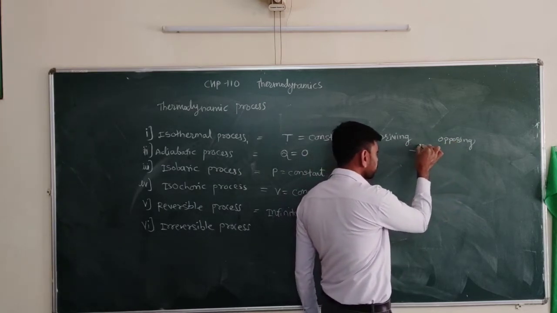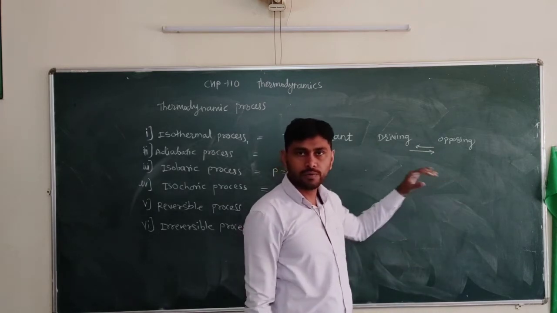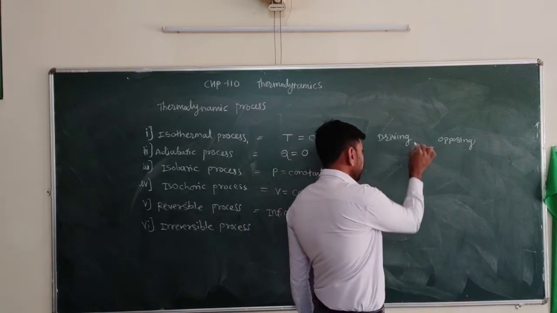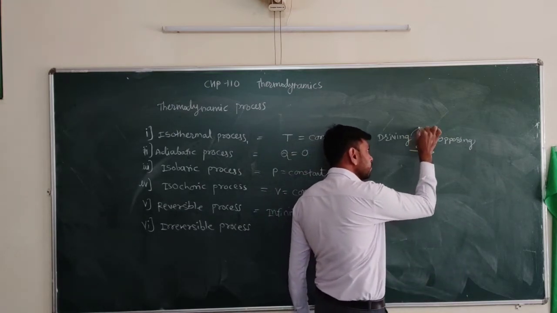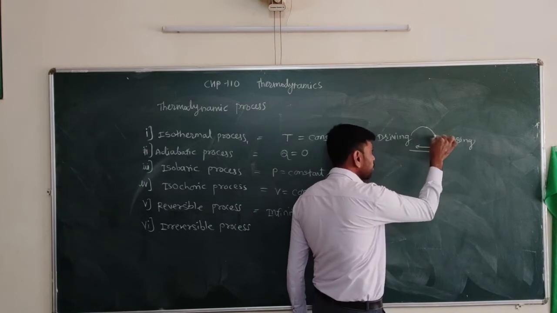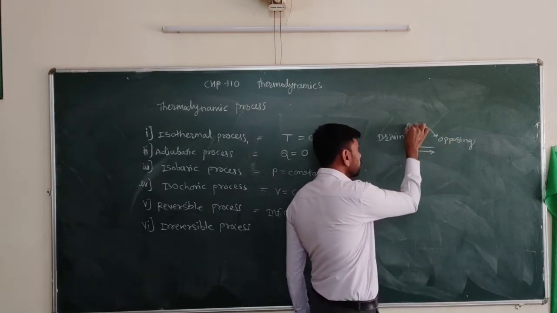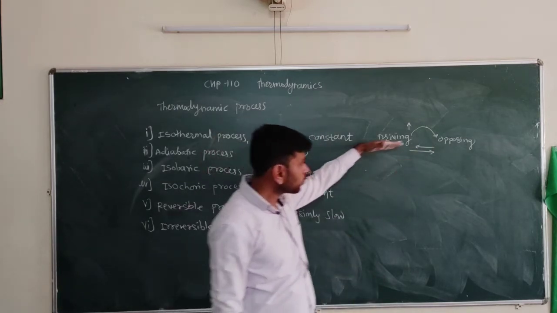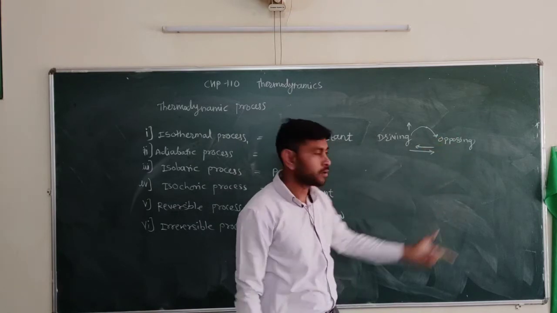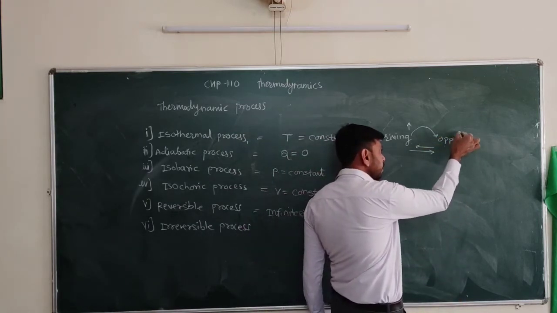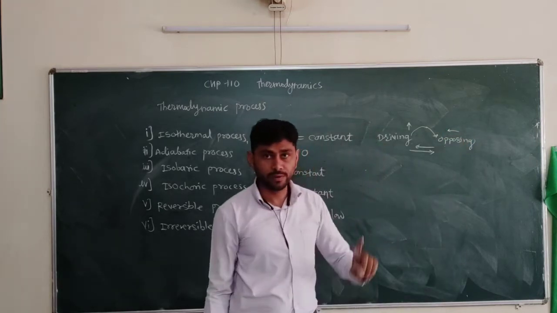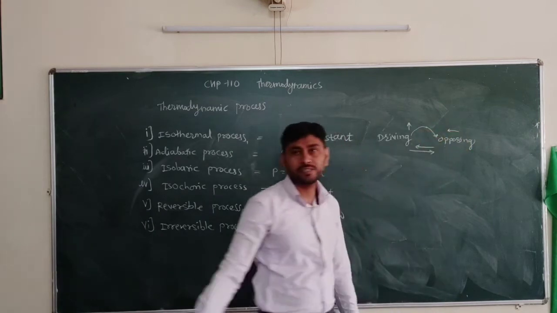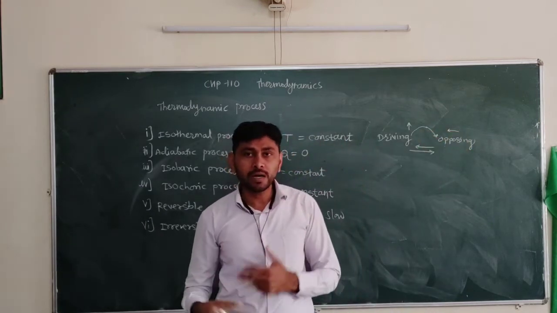So the opposing force is for the reverse direction. It opposes the process in the forward direction. When the driving force is only infinitesimally greater than the opposing force, the reaction goes in the forward direction, and at any point when we increase the opposing force slightly, the reaction occurs in the reverse direction, so that the reaction becomes reversible.